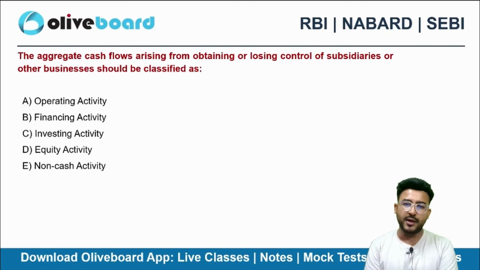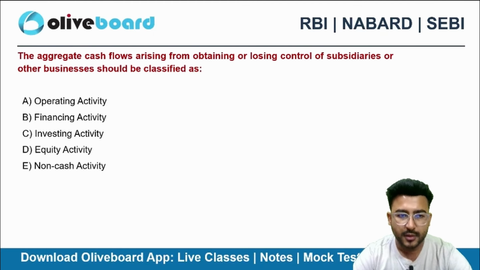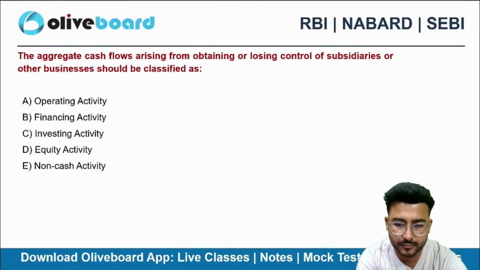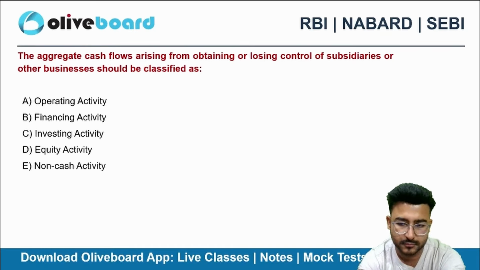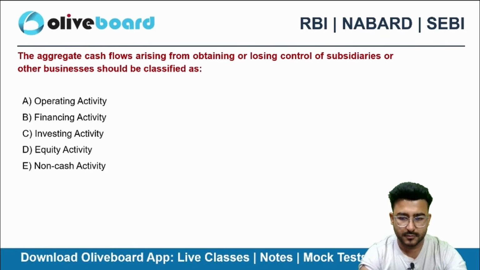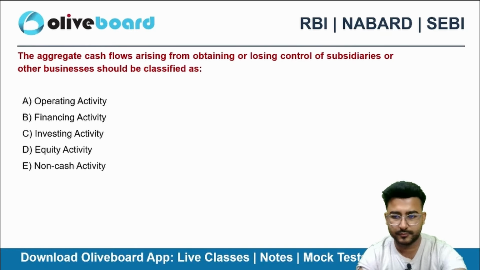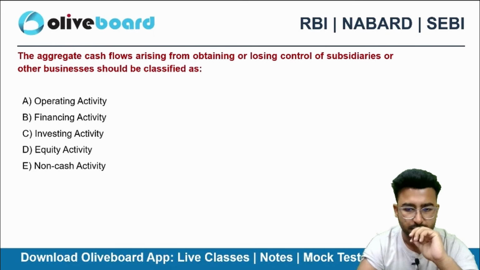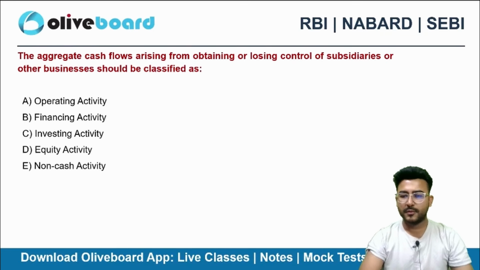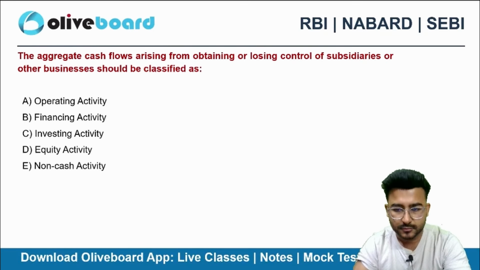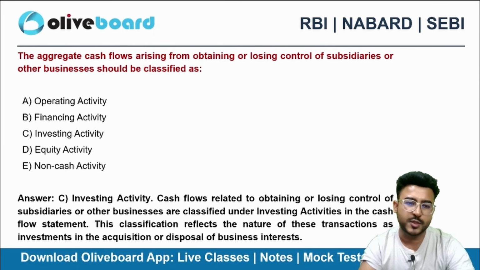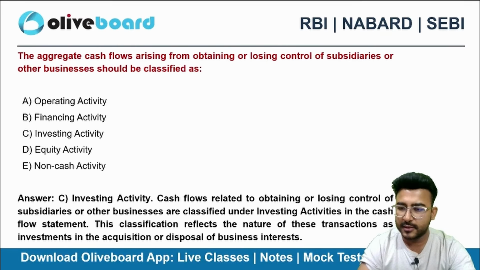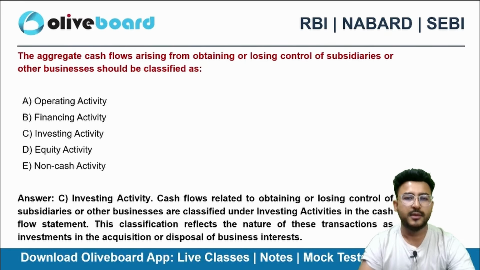Obtaining or losing control of subsidiaries or any other business will be what? This will be your investing activity, right?